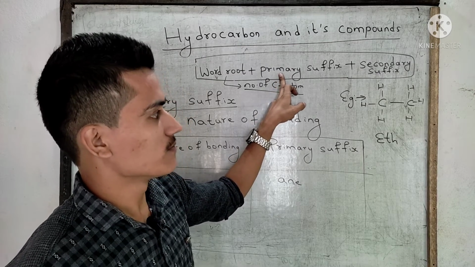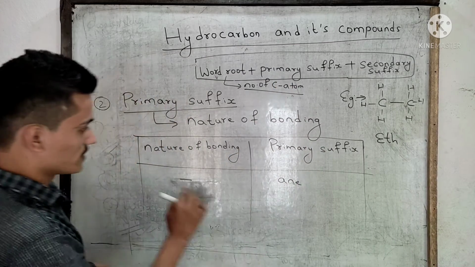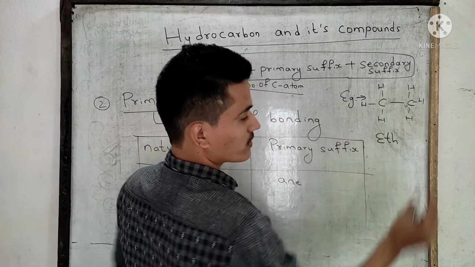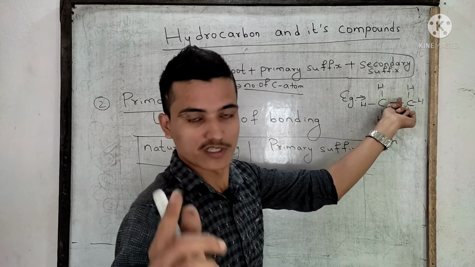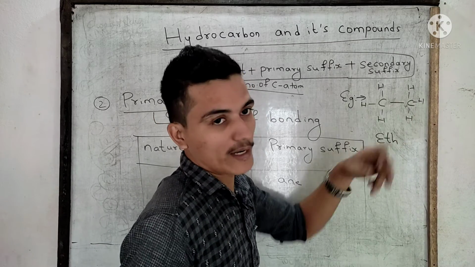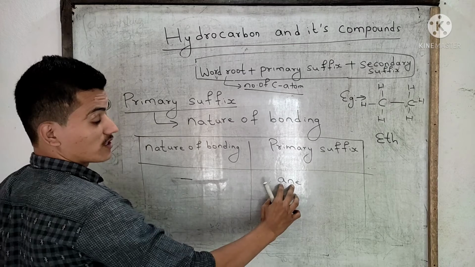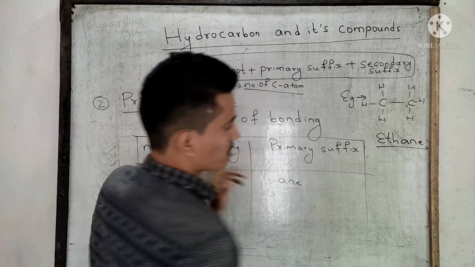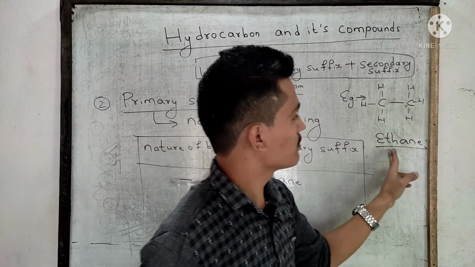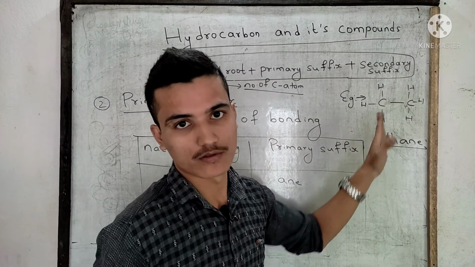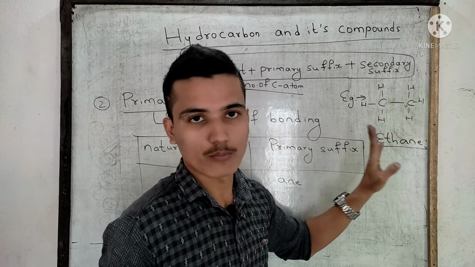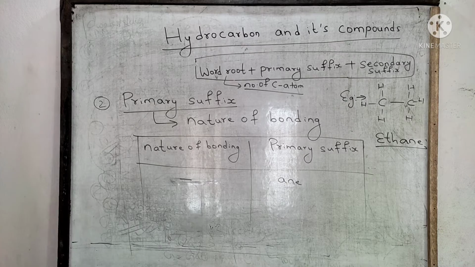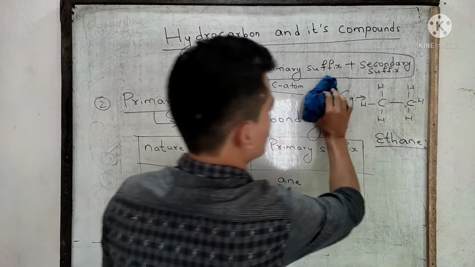What is the primary suffix? Nature of bonding. Through which bond are these carbon atoms connected? Through a single covalent bond. If the single covalent bond is there, the primary suffix will be "-ane". The IUPAC name of this compound is ethane. In this way, you can write the IUPAC name. I will give further examples. Don't worry.